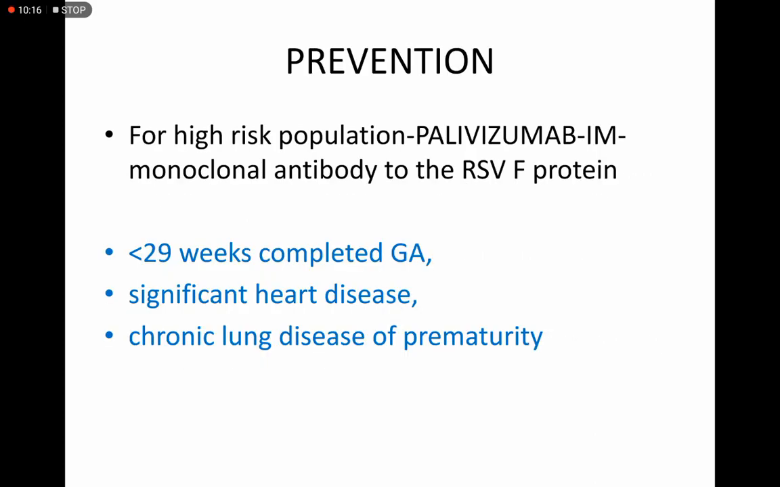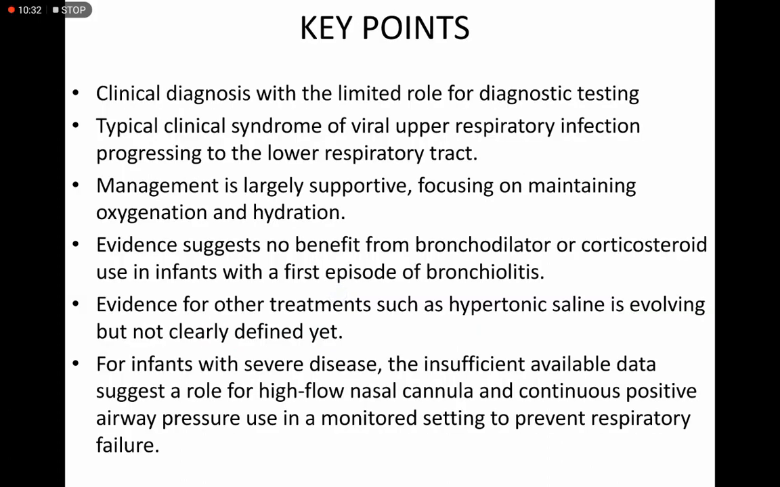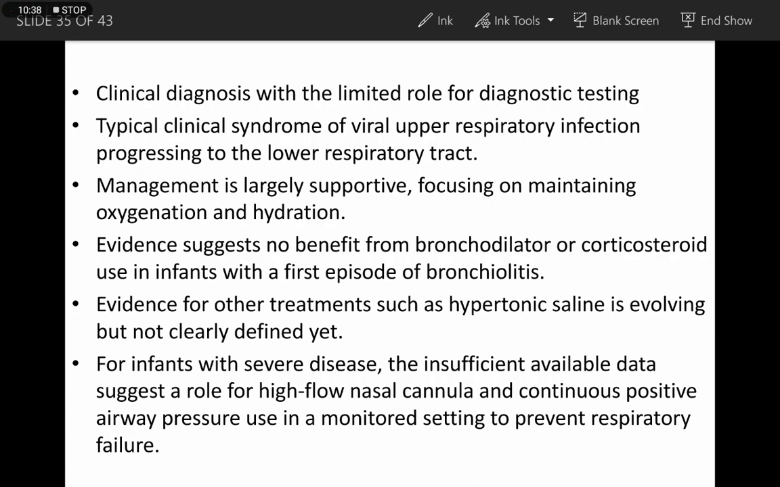In prevention, for high risk populations we can give palivizumab, an IM monoclonal antibody to the RSV F protein, which is recommended in children born at less than 29 weeks of completed gestational age, and those with significant heart disease or chronic lung disease of prematurity. So we should know the key points.